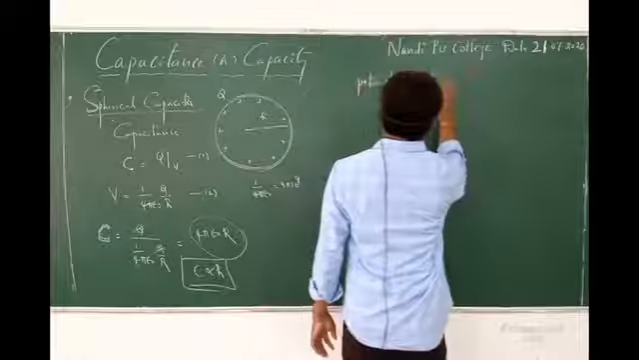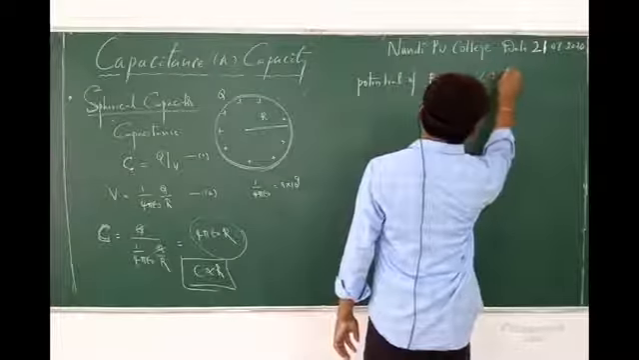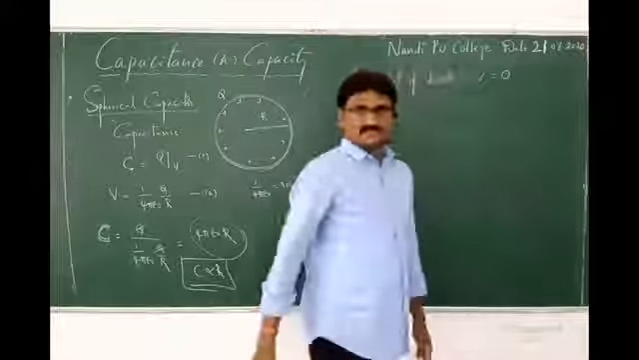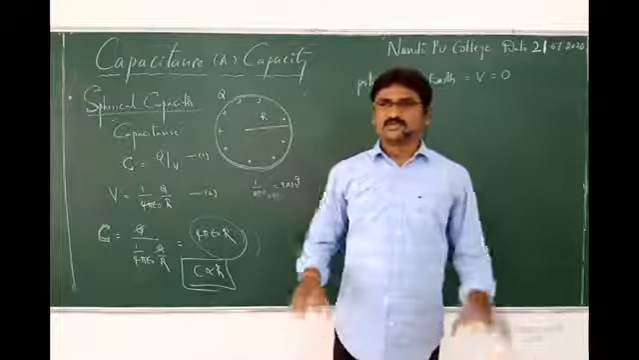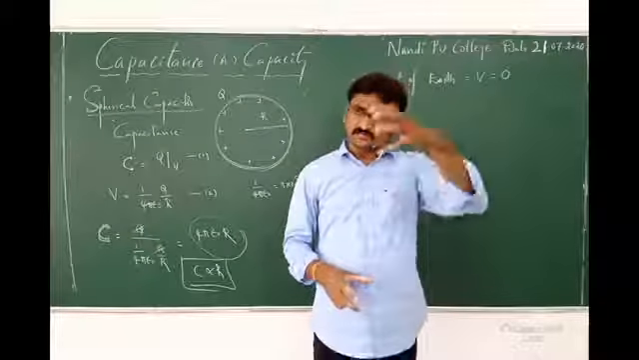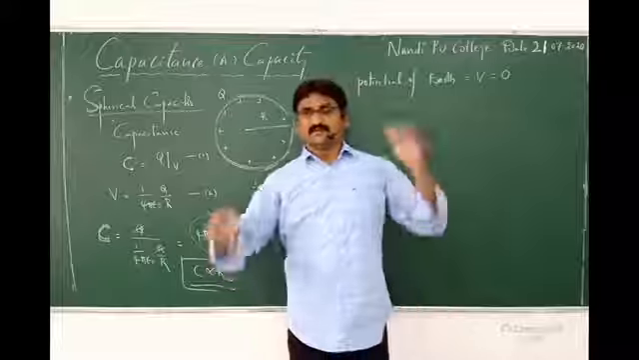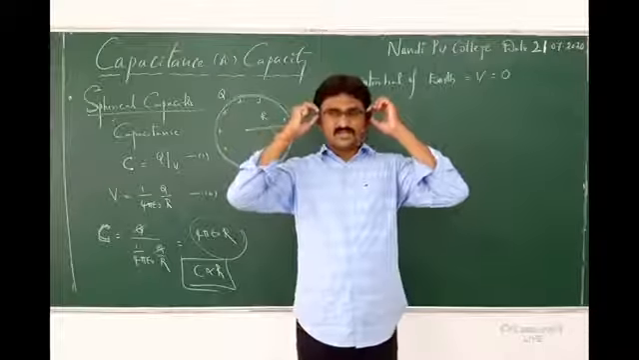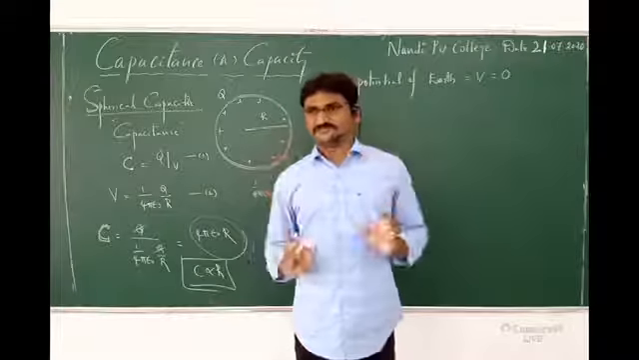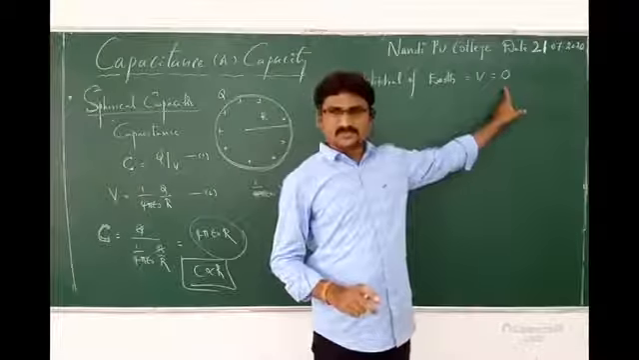Potential of earth is V equals 0. Earth is a huge conductor which can give charge and absorb charge. We know unlimited charge is accumulated on the surface of Earth. So its potential is zero.